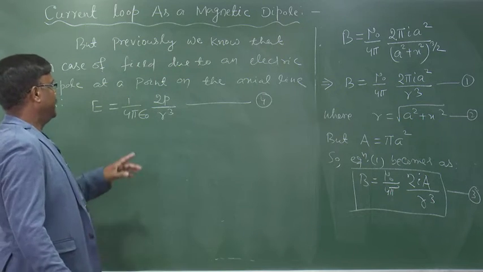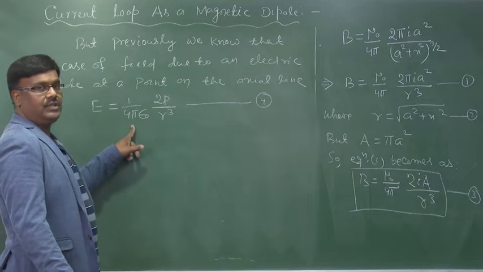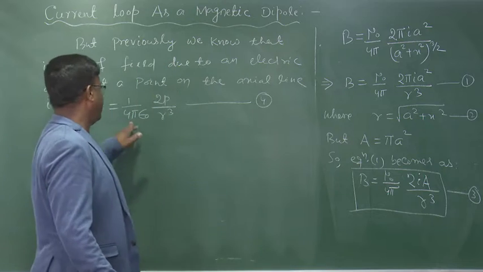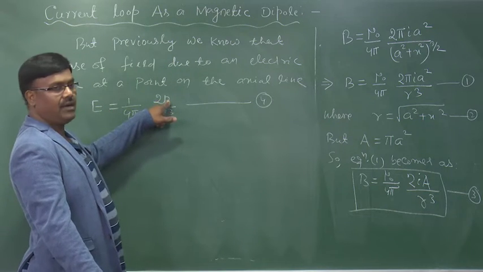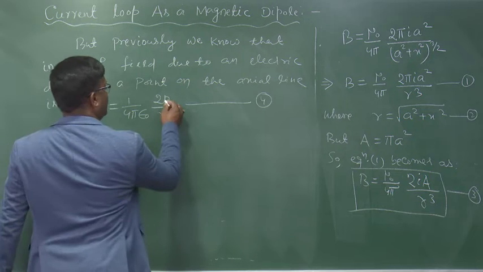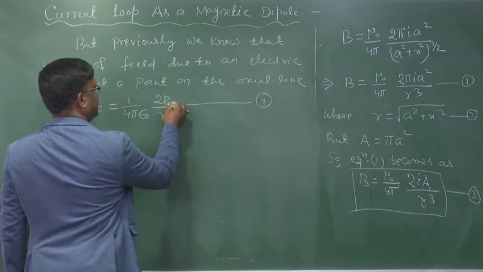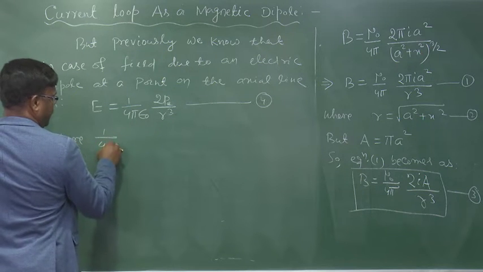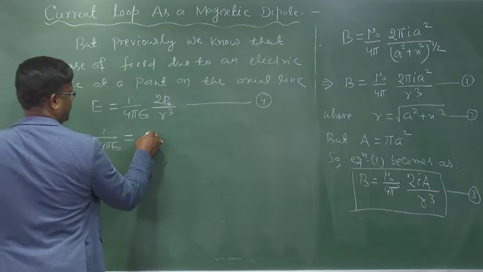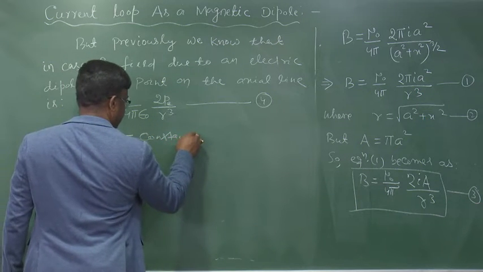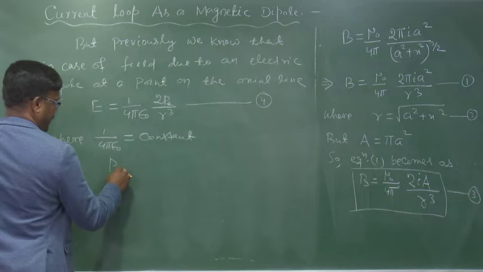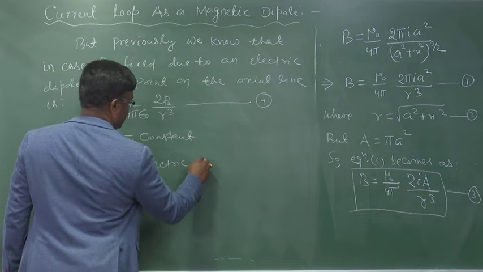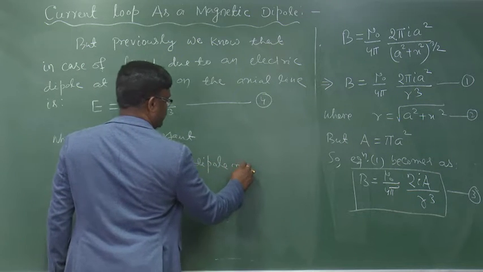Now, 1 by 4 pi epsilon 0 is nothing but the constant whose SI value is 9 into 10 to the power 9 SI unit, and P is the electric dipole moment. So, we can write this as PE, where 1 by 4 pi epsilon 0 equal to constant, PE is equal to electric dipole moment.